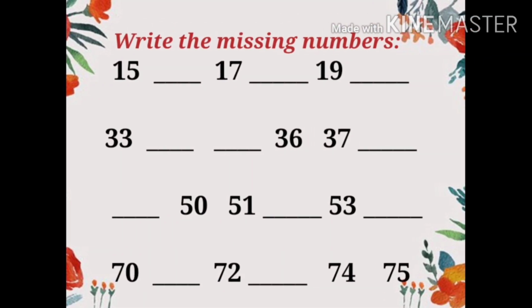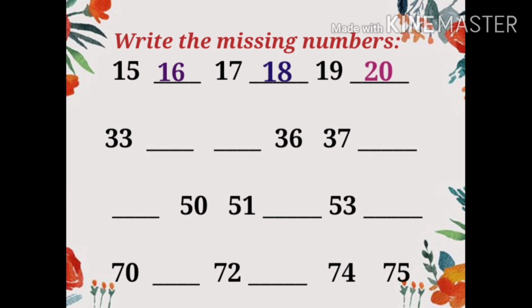Now what is the first number? 15. Then what comes after 15? 16. Then 17 is given to us. Now what comes after 17? 18. Then next 19 is again given to us. What comes after 19? 20.